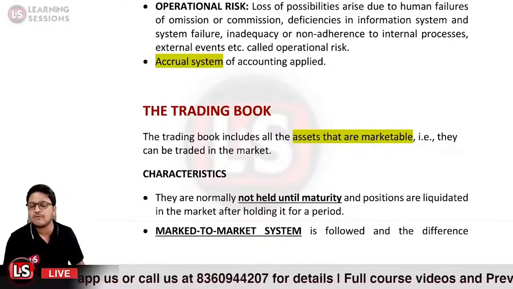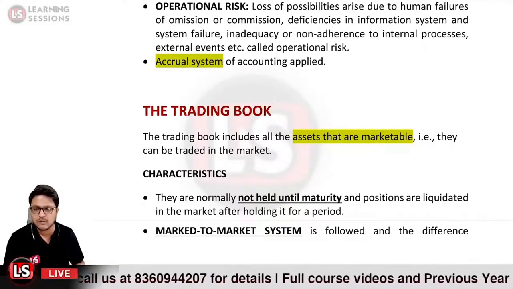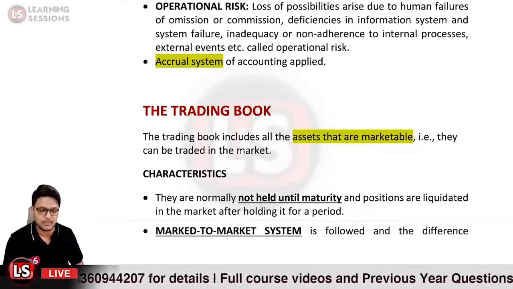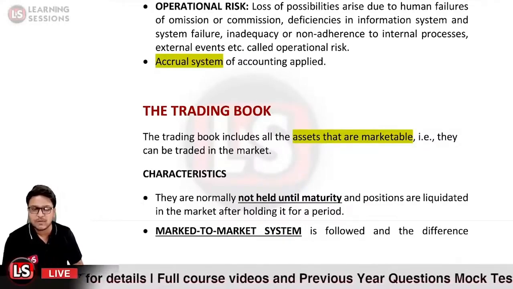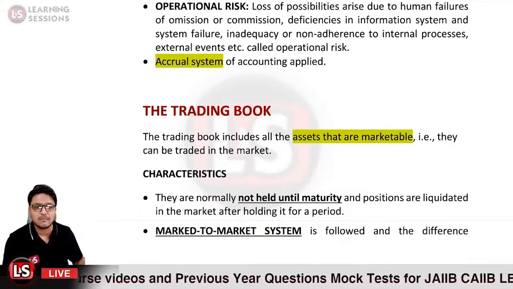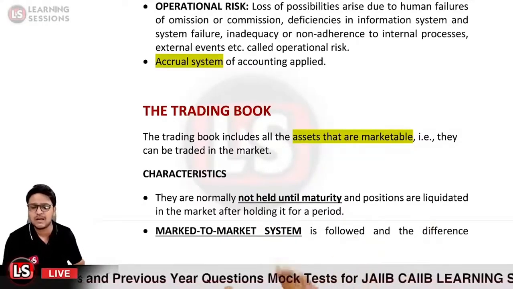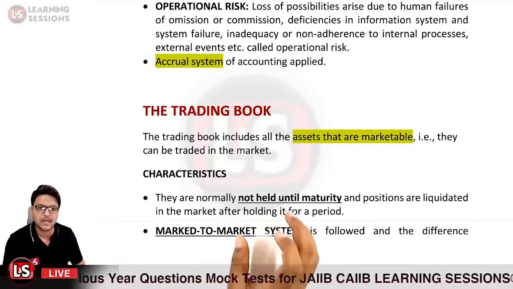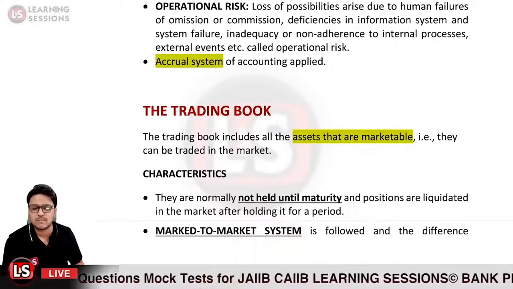But in the case of the trading book, we consider all the assets that are tradable, that are marketable. These assets are not generally held till maturity, and positions are liquidated in the market after holding them for a specific period.